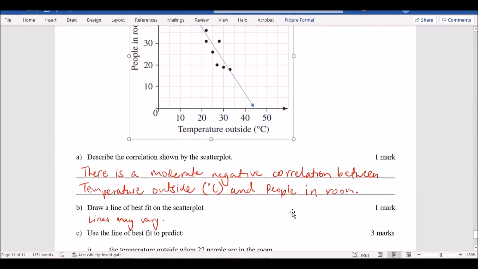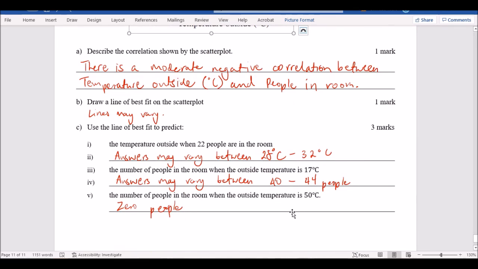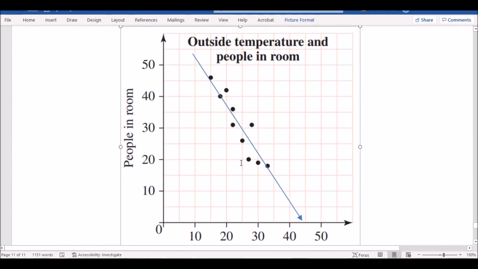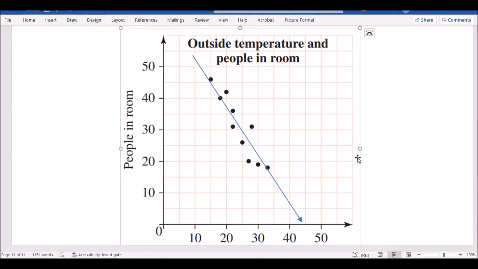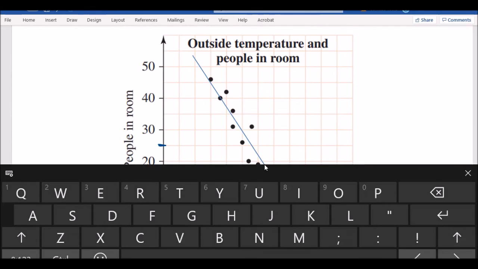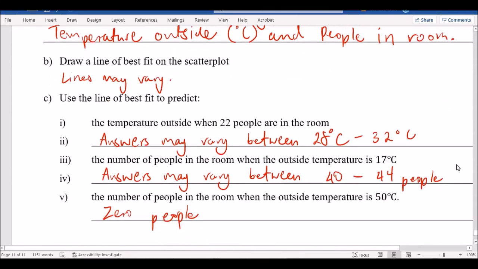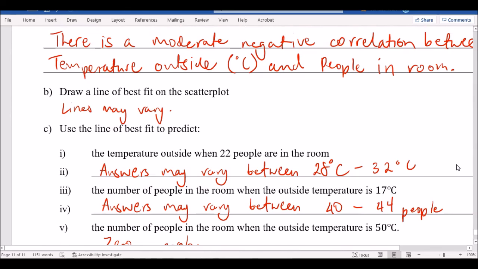Now we use the line of best fit to make predictions. Make a prediction for the temperature outside when there are 22 people in the room. So if there's 22 people in the room, that's probably around here somewhere. So if that's 25, 22 must be here somewhere. According to this, I would say the answer is 30 degrees. But if your answer is somewhere between 28 and 32, then you get a mark for it, because again, your line might be a bit different. Anyone get a different answer? Anywhere between 28 and 32, is that what we put? Good. Okay, that's what we want.